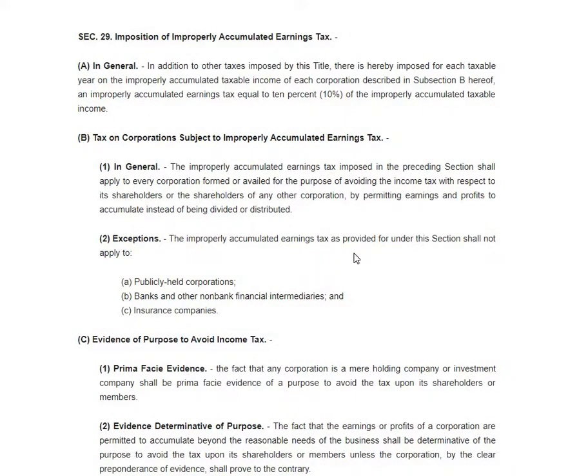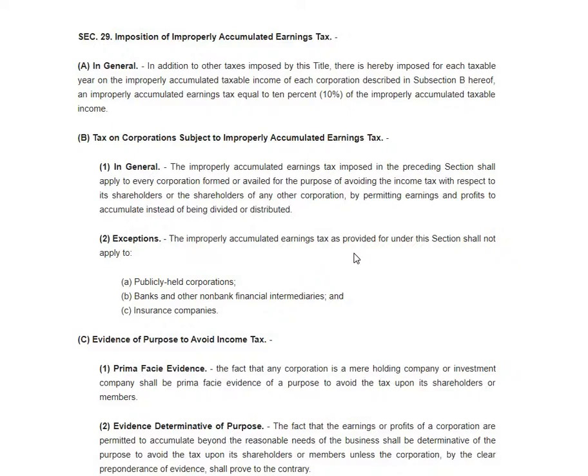The idea there is that the earnings should be distributed to the stockholders. Because if they distribute the earnings to the stockholders, then you remember section 24(b)(2): for individuals they would be taxed at 10%, and for intercorporate dividends, domestic to domestic and domestic to resident foreign corporation, that's tax free. And for the non-resident foreign corporation, which we just discussed, that would be 15% final withholding tax. So that's the idea there.